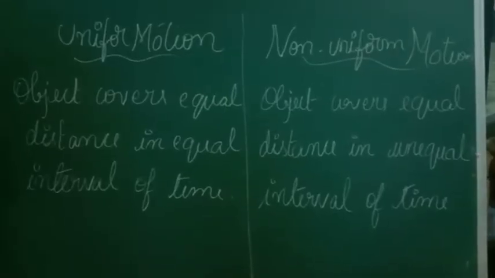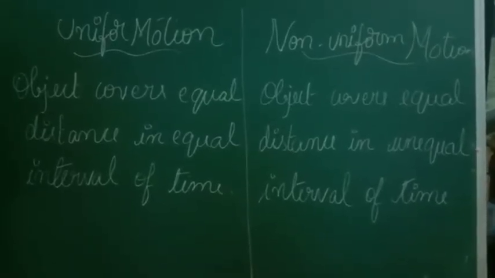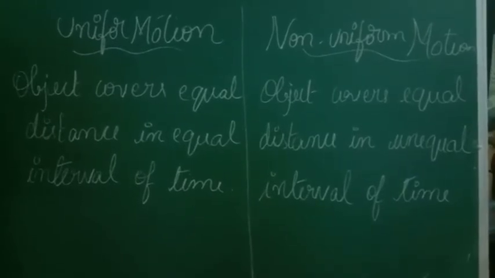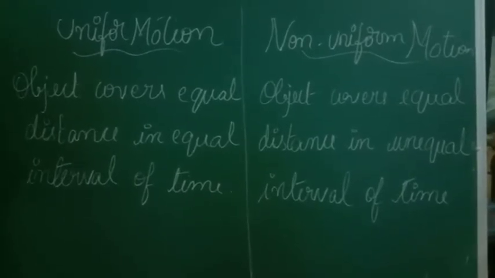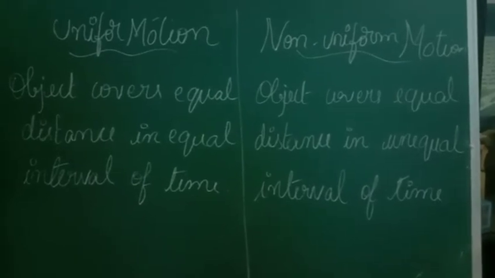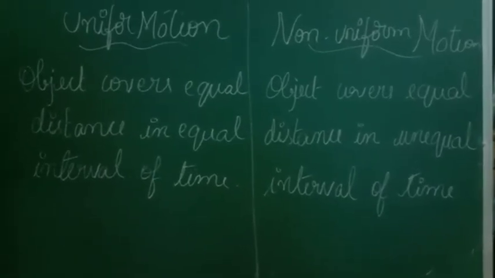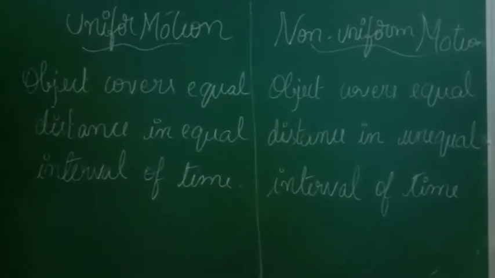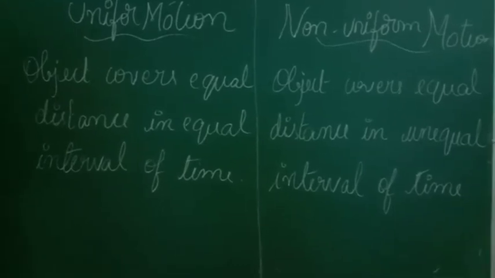Okay, so you have seen the definition of motion as well as its basic types. Those types are not there in your textbook, students. Whatever that rectilinear motion, circular motion and all you have seen, that is not there in your textbook. Those are some basic knowledge. It's general knowledge for you.